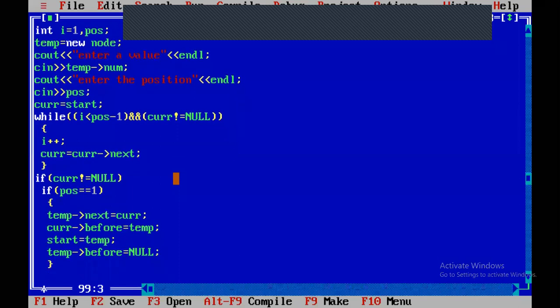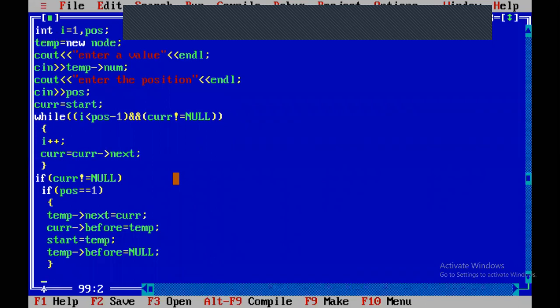If it is the first position, you have to write like this. We already know that the new node is temp and the already existing node is start or current. Temp dot next equal to current, current dot before equal to temp, then we make it the start, so start equal to temp, temp dot before equal to null.